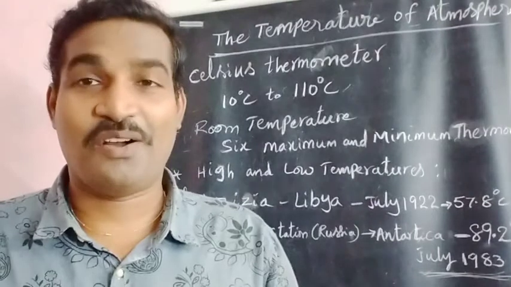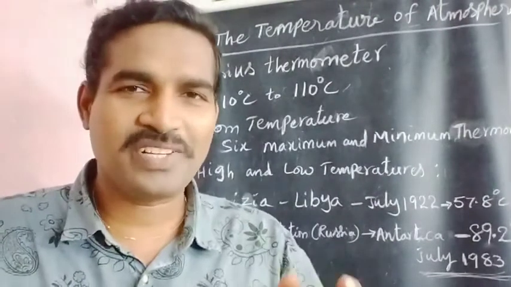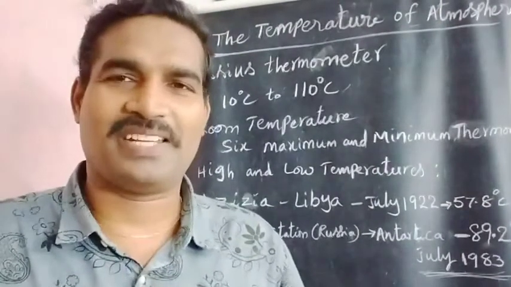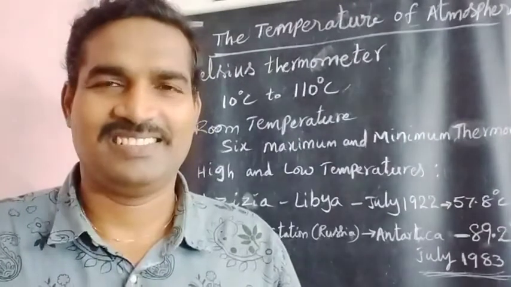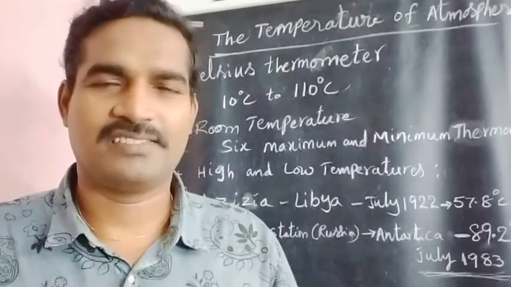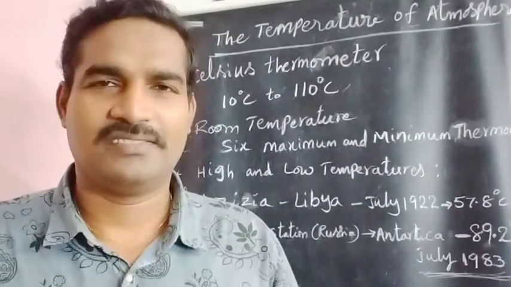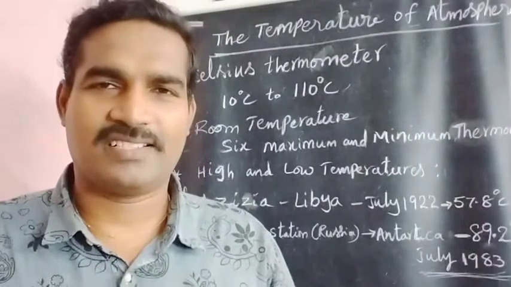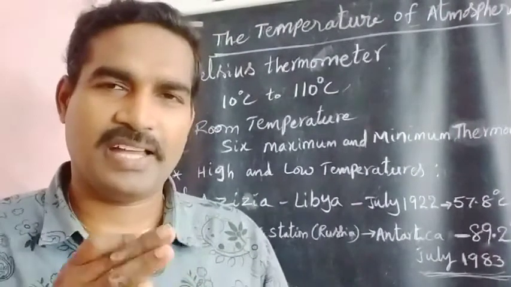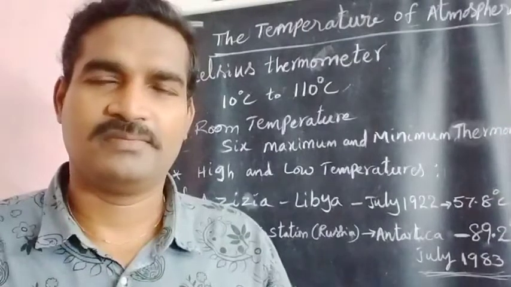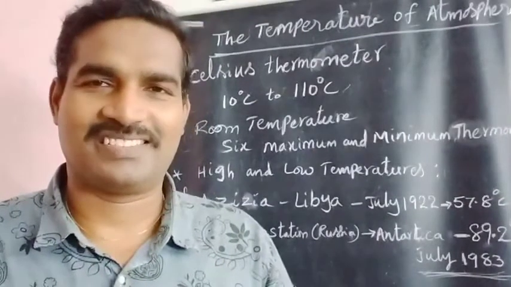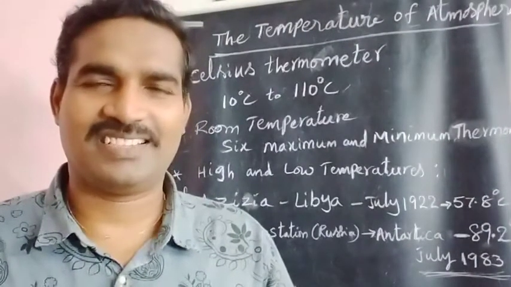Right. How do you measure the room temperature or classroom temperature? There is also one instrument for that. What is that? Yes, Six's maximum and minimum thermometer. Understand?